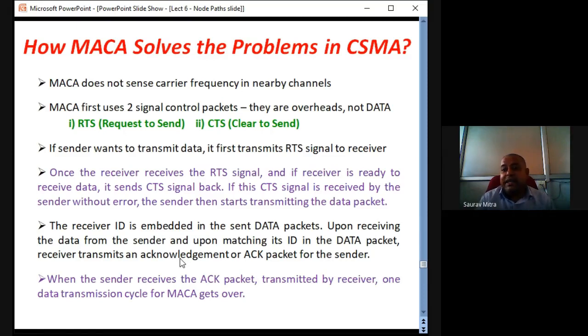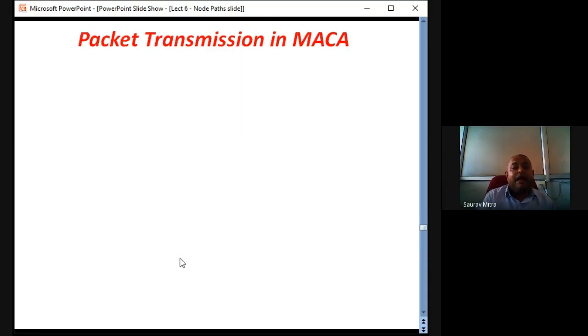So just to send the data, first RTS forward, then CTS signal backward, then data transmission forward, and then acknowledgement signal backward. This is the whole cycle of data transmission for the MACA protocol, which is the first type of medium access control protocol that we are studying. Same thing I have shown here, that is packet transmission in MACA.